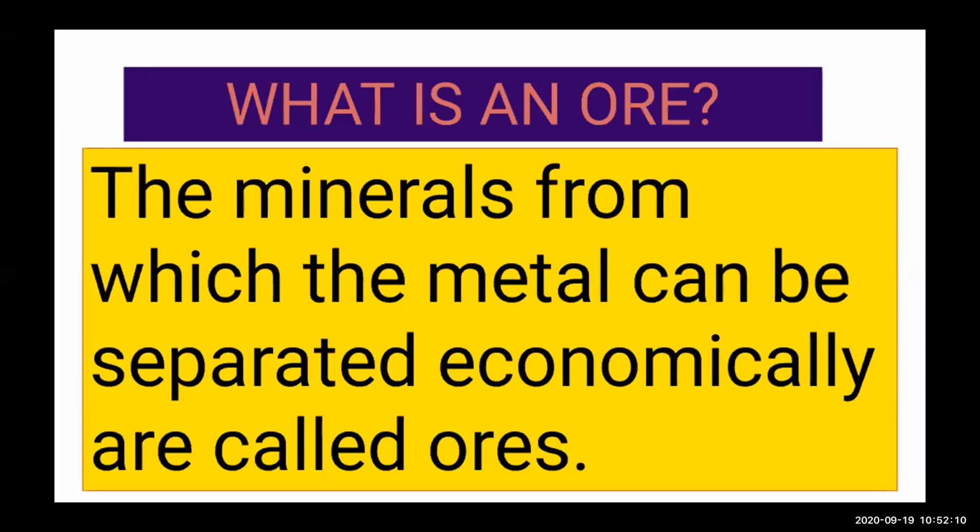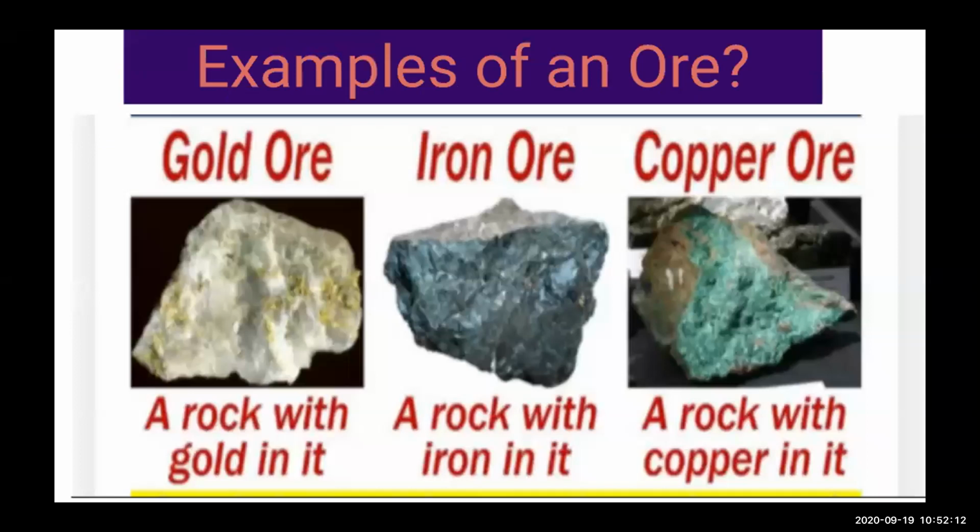You can see the picture in the next slide. Examples of an ore: you can see gold ore, iron ore, copper ore. You see these rocks with gold in them, which means rock and soil impurities are there.